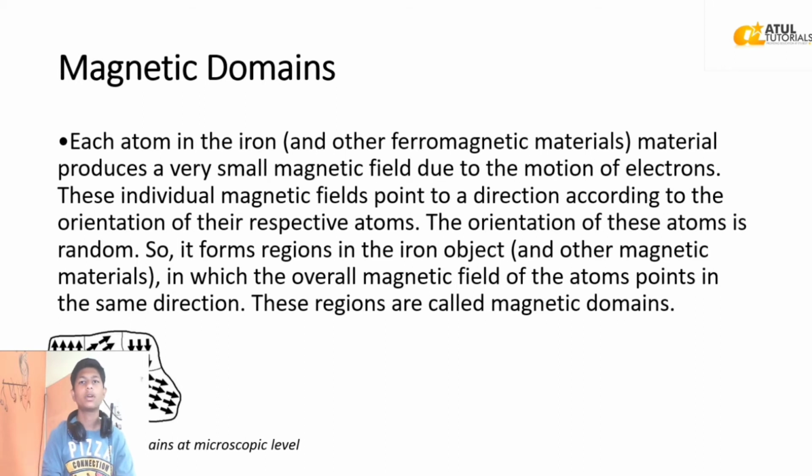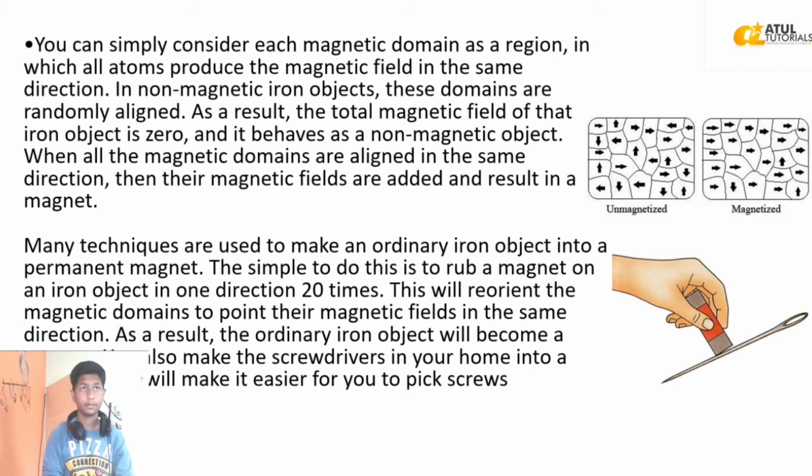These regions are called magnetic domains. You can simply consider each magnetic domain as a region in which all the atoms produce the magnetic field in the same direction. In non-magnetic iron objects, these domains are randomly aligned. As a result, the total magnetic field of the iron object is zero, and it behaves as a non-magnetic object.